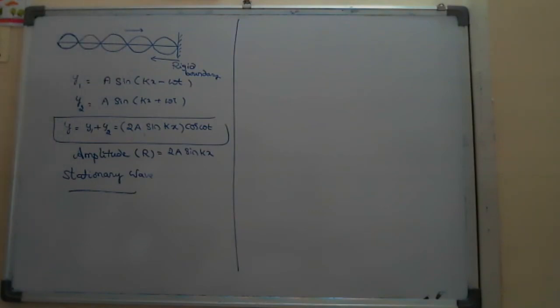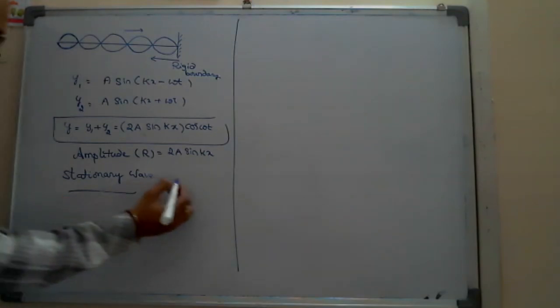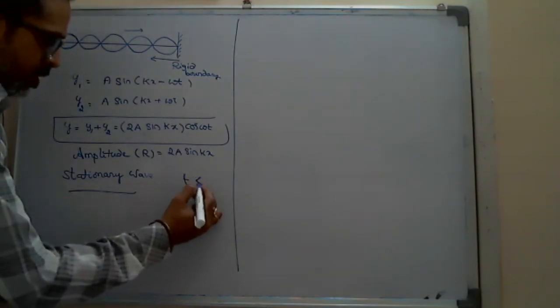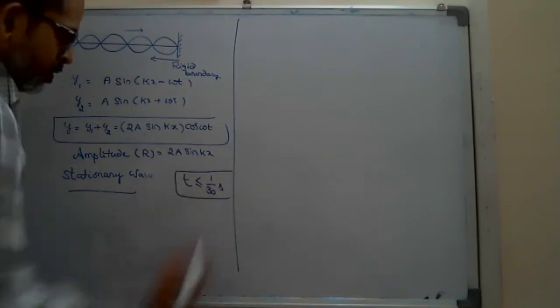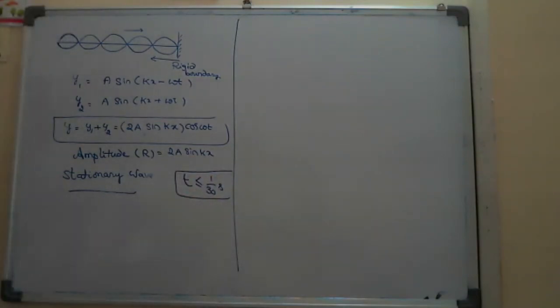For that there is one condition. Generally for the human brain and eye, suppose you are seeing something, that can be recognized by the brain if that picture is changed in a time greater than 1/30 seconds. Okay, it is very important.